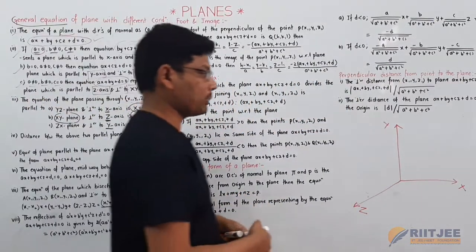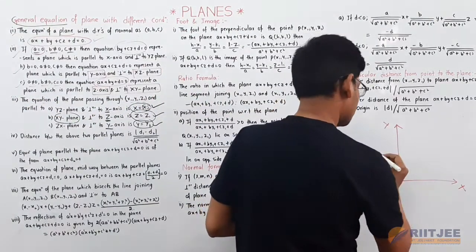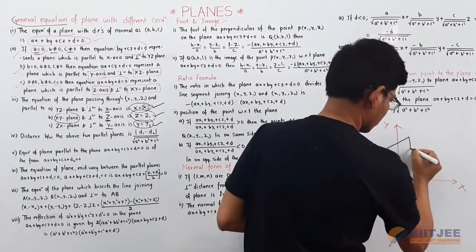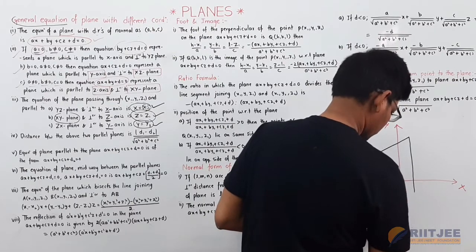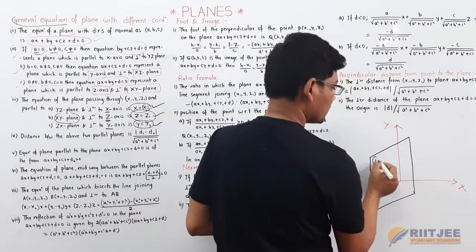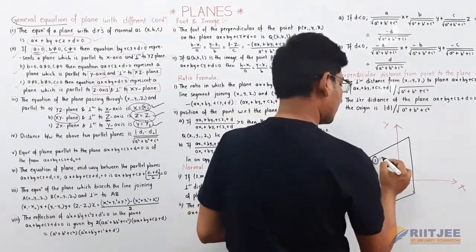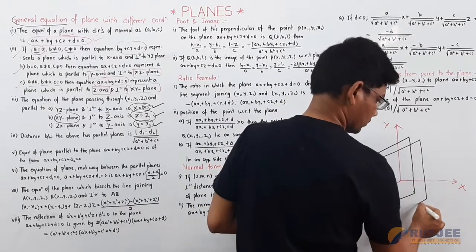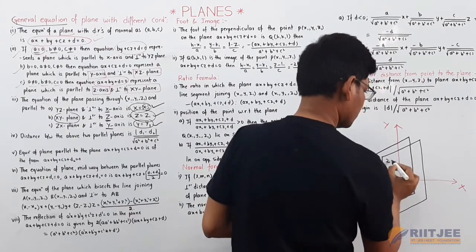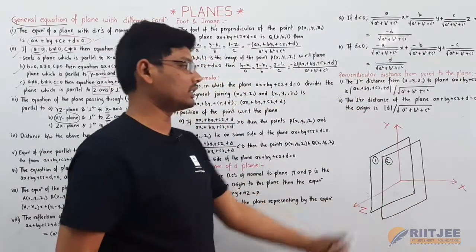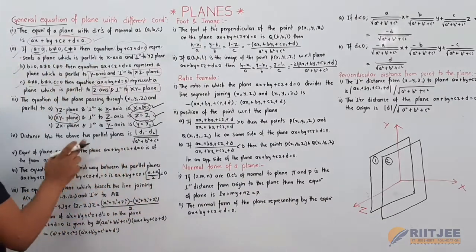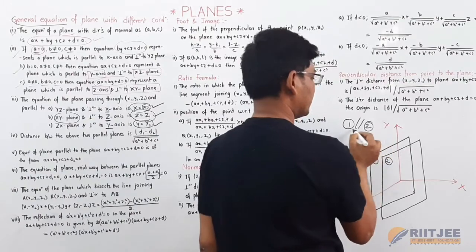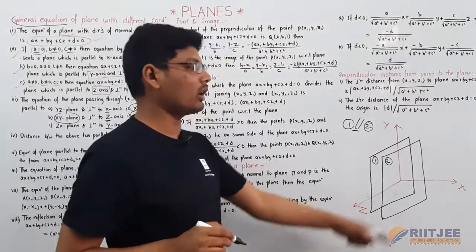Now I am taking a plane. This is plane 1, and I am taking one more plane, this is plane 2. These two planes, 1 and 2, are parallel.